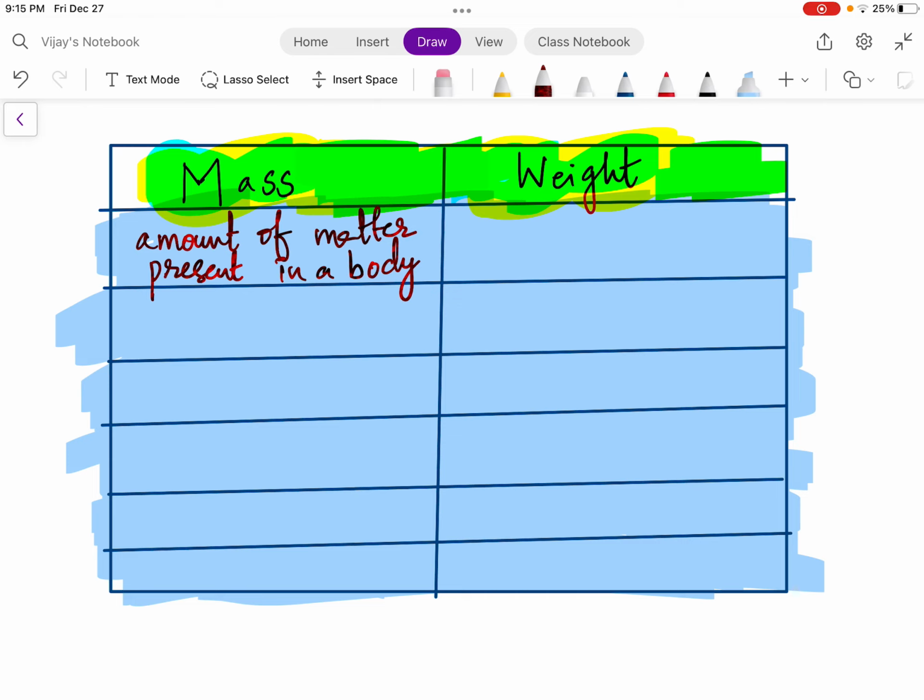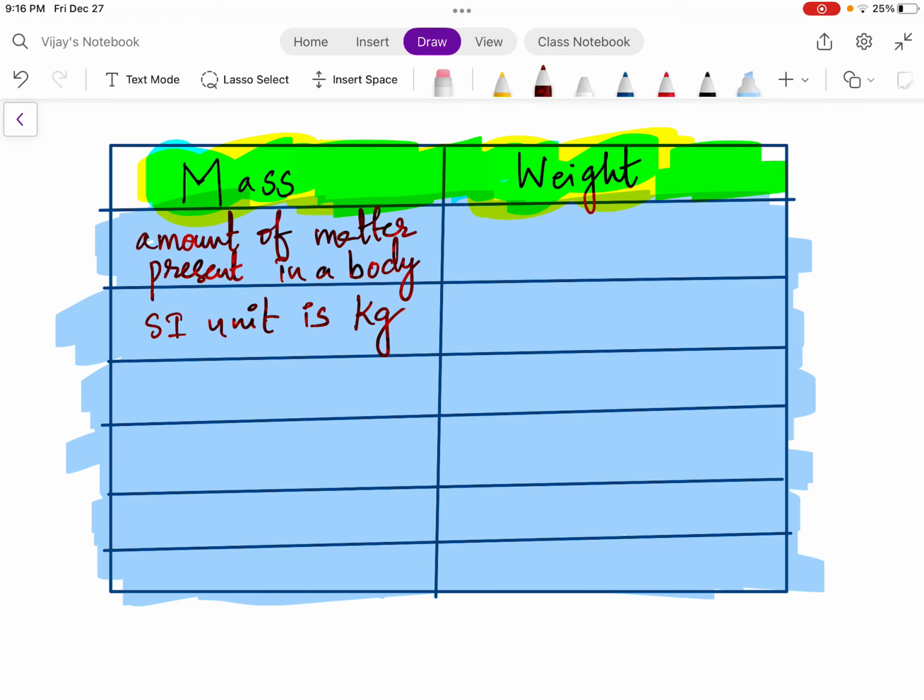Now, how do we measure this matter? We can measure this amount of matter, that is mass, in different units. For example, if you have small bodies, we will measure the mass in grams, even smaller bodies, milligrams, big bodies, kgs, quintal, or tons. So, depending upon the mass of the body, we can use a suitable unit. But what is the standard unit? The standard unit is kilogram, denoted by kg. So what is mass? Mass is the amount of matter present in a body. In standard units, it is measured in kilograms.